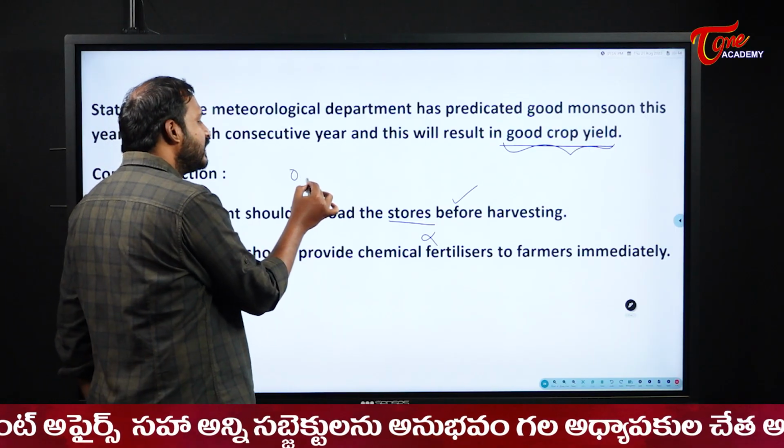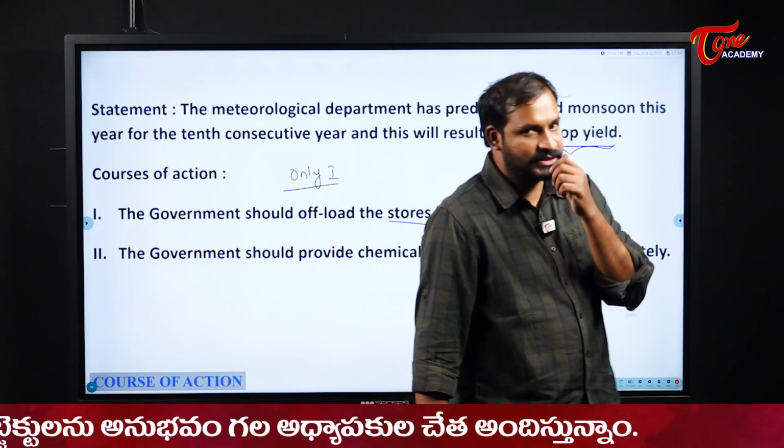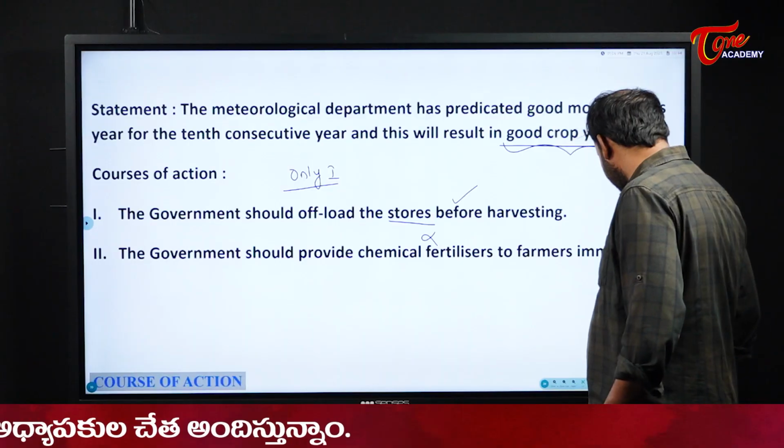So here only the first argument or the first course of action is the correct one. The first one will be the course of action for us here.